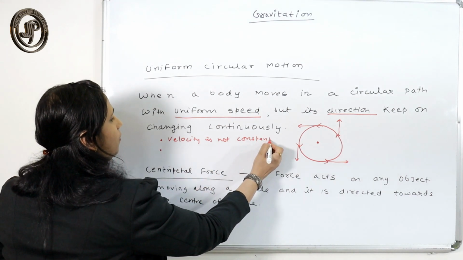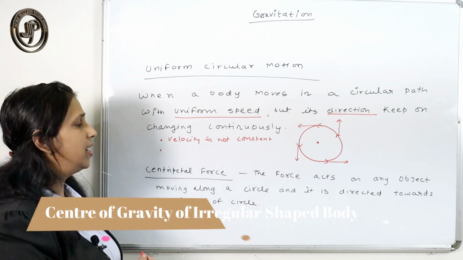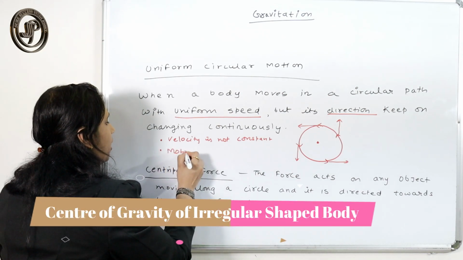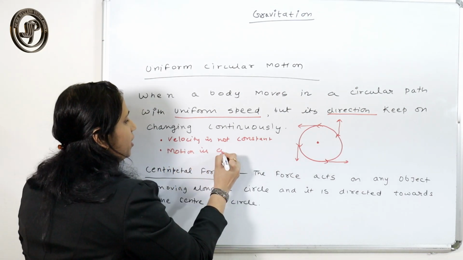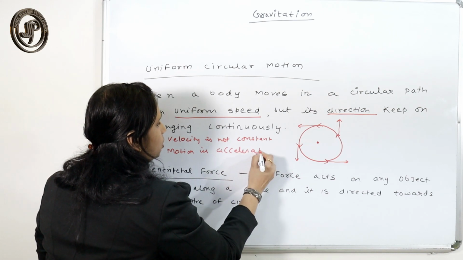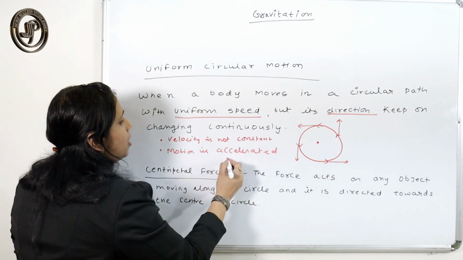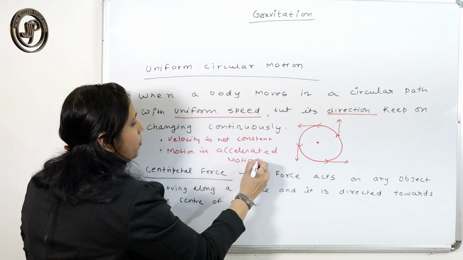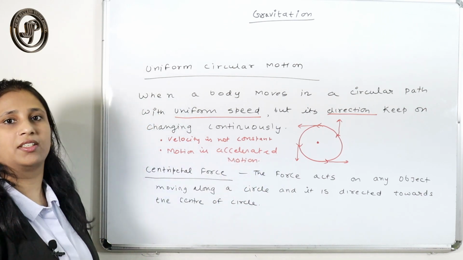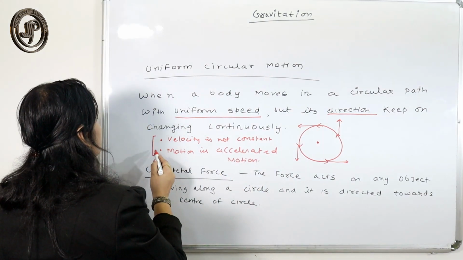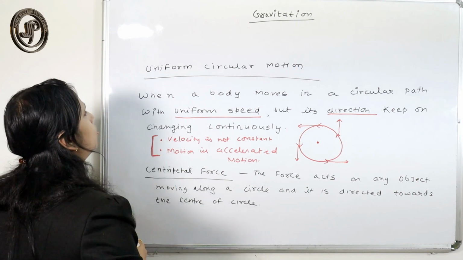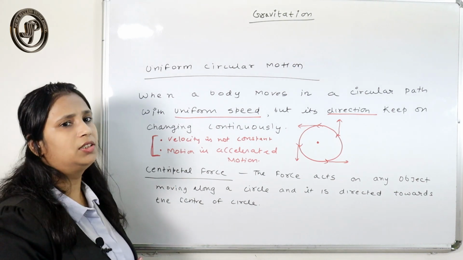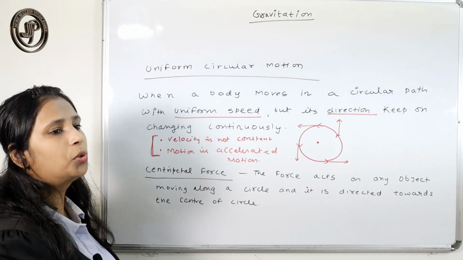But here the velocity is not constant, and the motion is accelerated motion. It produces some acceleration although its speed is constant. So these are the two things you can conclude when a body is in uniform circular motion.